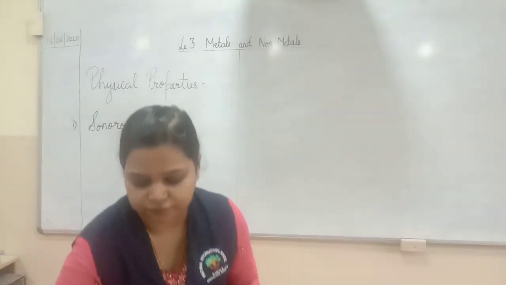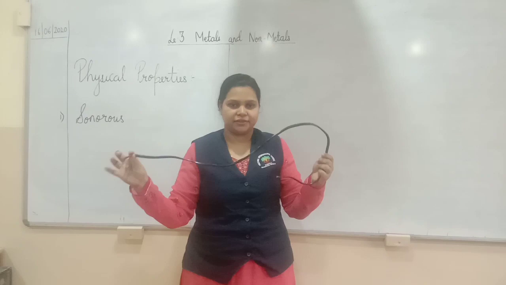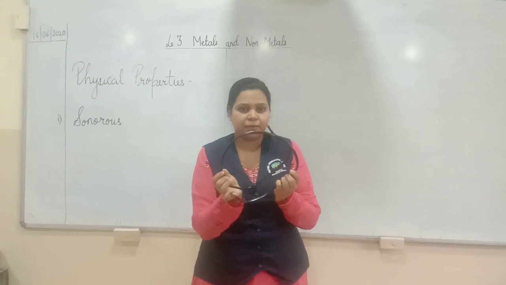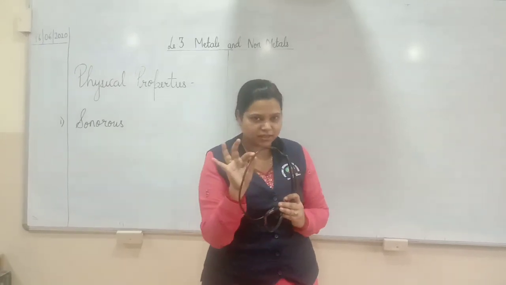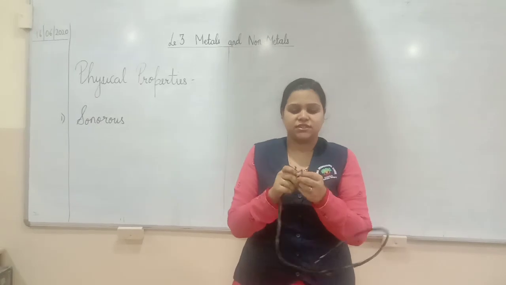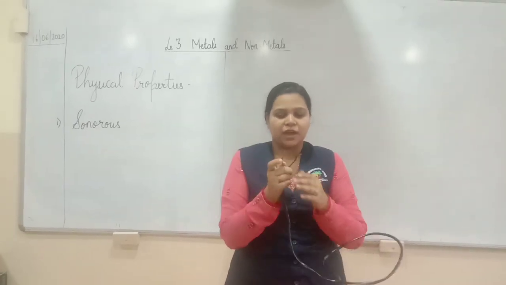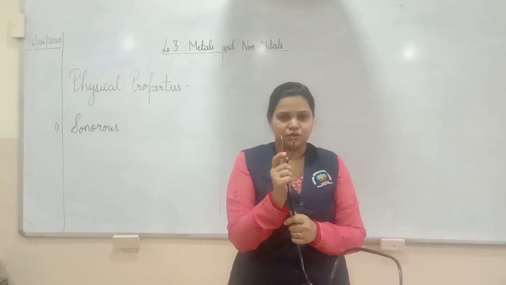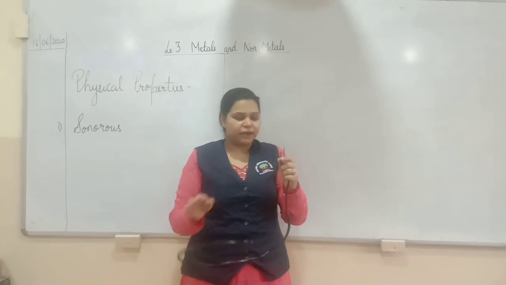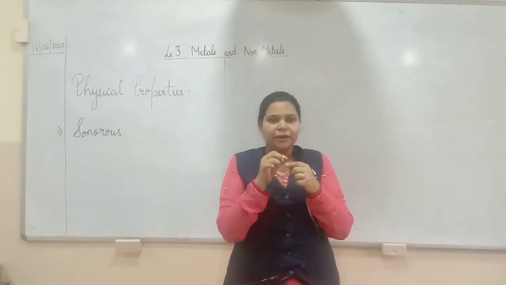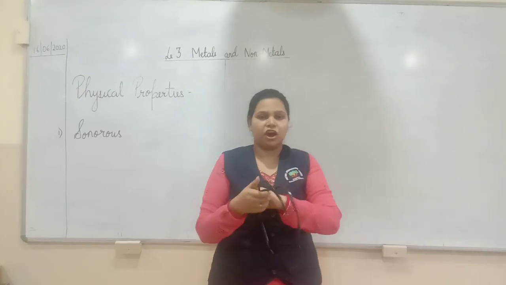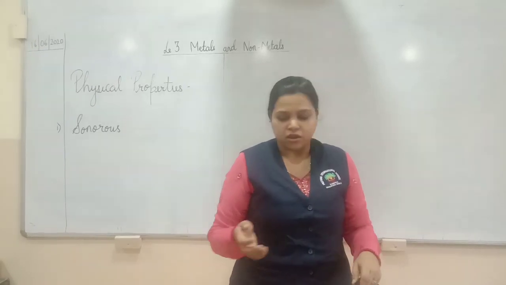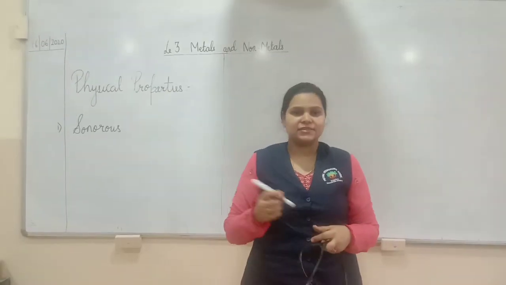Now my dear children, what can you see in my hand? It's a wire. Yes. Now, what is this wire made of? You might say plastic? No. Just see over here. I've cut this wire and you can see metal inside it. That is aluminium and copper. Metals are so ductile that they can be beaten into wire. Such a property of metals, wherein they can be drawn into wires, is known as ductility. So the second property metals have is ductility.